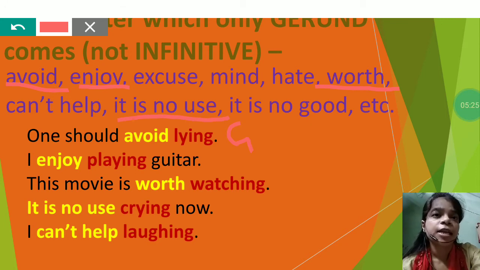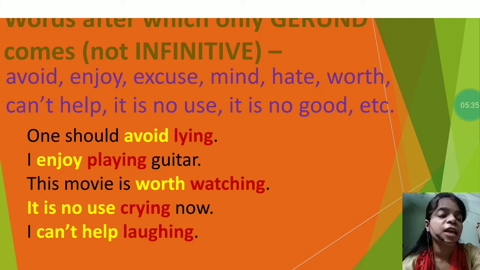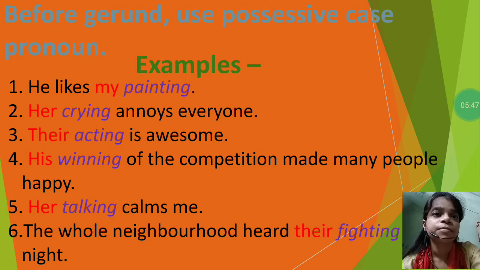I can't help laughing. So this is the list of a few words which only take a gerund, and you cannot replace the gerund present in these sentences with an infinitive.